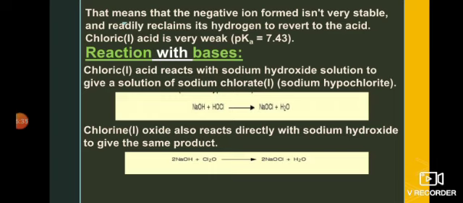Chlorine 1 oxide also reacts directly with sodium hydroxide, and it results in the formation of the same product, sodium hypochlorite NaOCl, along with water. In the first reaction the acid form, hypochlorous acid, is treated, and in the second reaction the oxide form of chlorine 1 oxide is taken. Both give the same results.